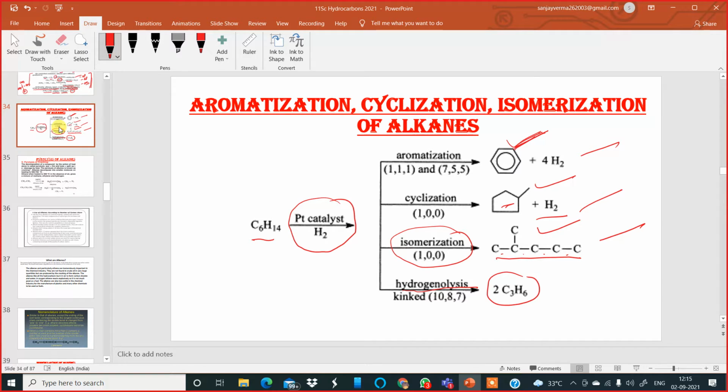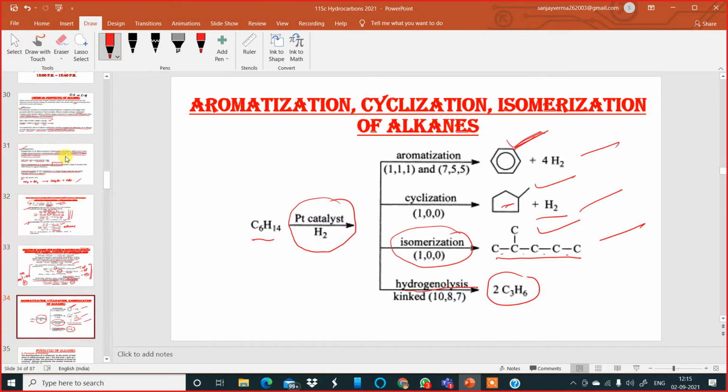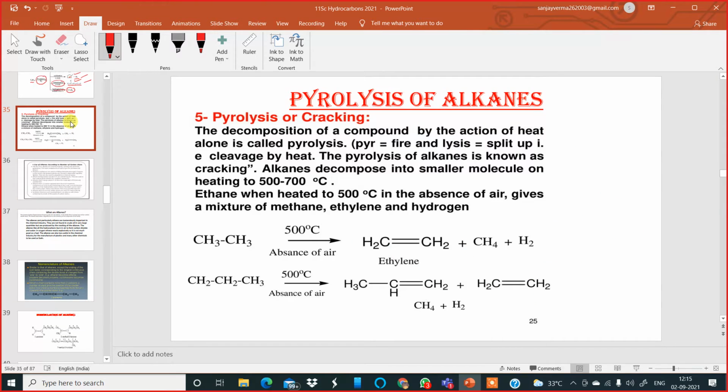Now, moving to the next slide in this chapter, that is called pyrolysis. Pyrolysis means action of heat, a lot of heat, high temperature. It is also known as cracking. The decomposition of a compound by the action of heat alone is called pyrolysis. Pyro means fire, you know. Lysis means split up, cleavage by heat. The pyrolysis of alkanes is known as cracking also. Alkanes decompose into smaller molecules on heating in this temperature range.